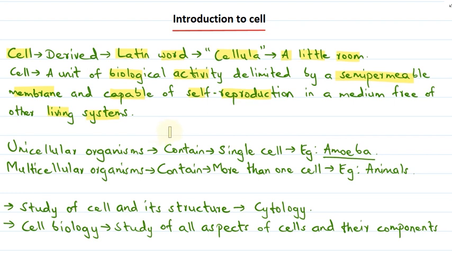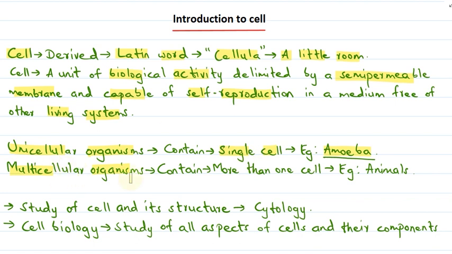Depending on how many cells are present, organisms can be differentiated into unicellular organisms and multicellular organisms. Unicellular organisms contain only one cell, that is, single-celled organisms, for example amoeba. In these organisms, this single cell is capable of carrying out all the basic functions required for survival.